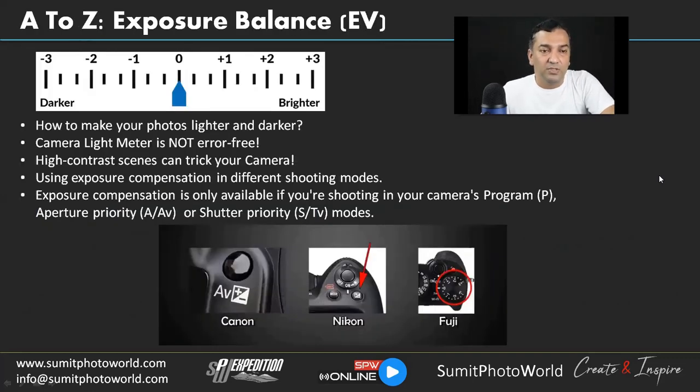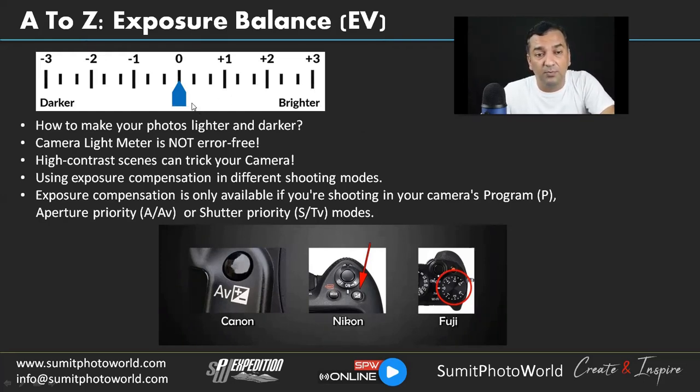Okay, now we will just learn about exposure balance. So EV, you must have seen the EV button, exposure compensation. It's all about that, and how to make your photos lighter and darker. We have a light meter function in our DSLR camera, and we expect to have that light balance.